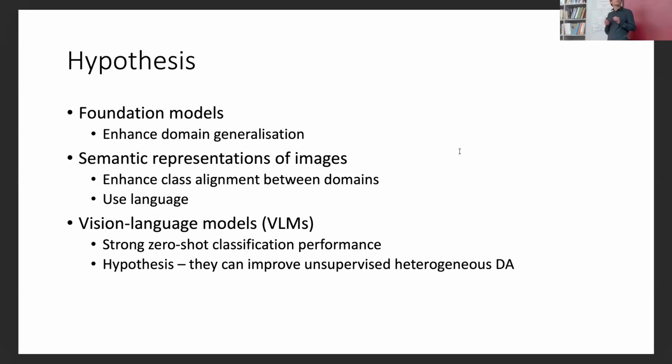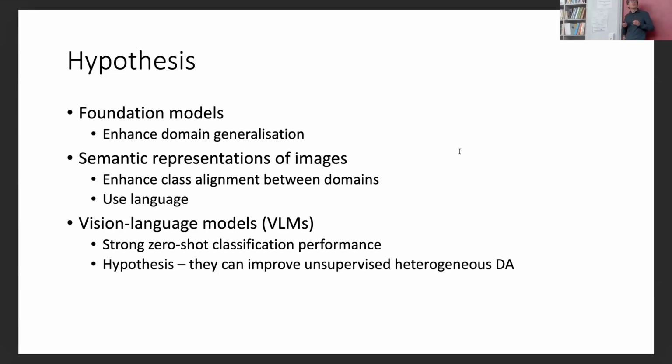But the main hypothesis that we have is that if we make representations of images more semantic, we can enhance the class alignment between domains. And one example of injecting semantic information is using text. It can be something else. It can be dictionaries or it can be graphs. But language is very convenient nowadays because now we have very powerful language models.